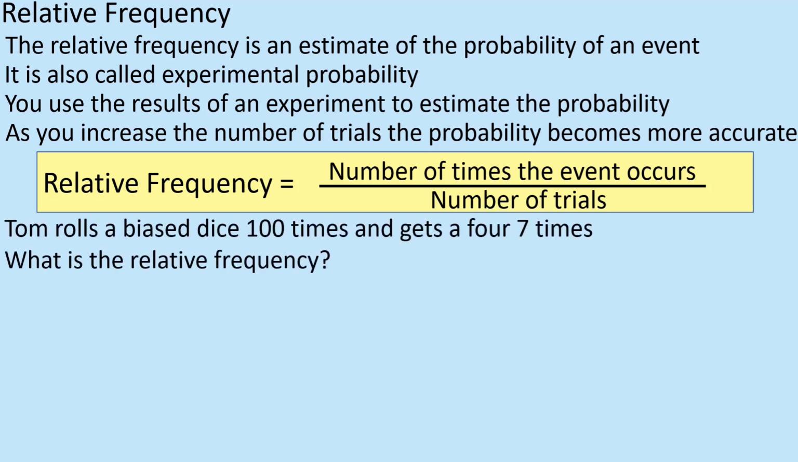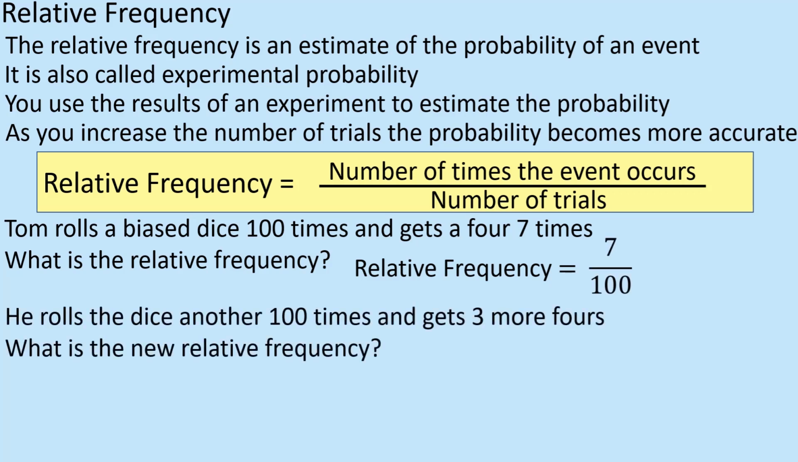So here we go. Here's your example for you. Tom rolls a biased dice 100 times and gets a 4 seven times. So he got a 4 seven times. What is the relative frequency? Well, the relative frequency of getting a 4: he only got 7 of them out of 100. So it's 7 out of 100.